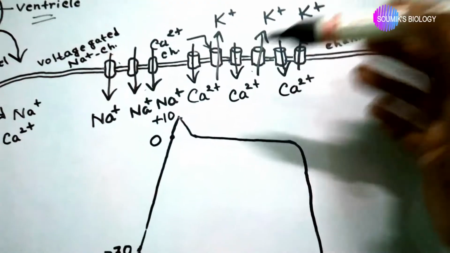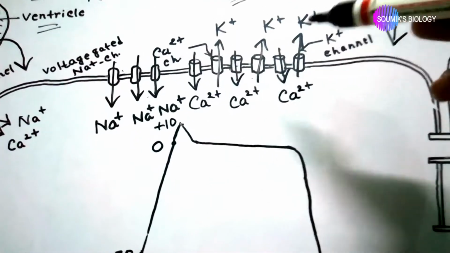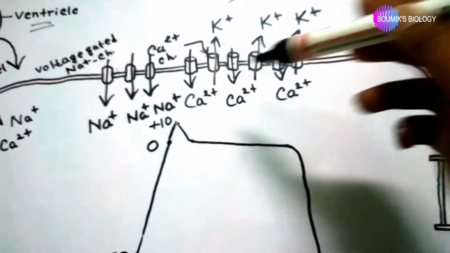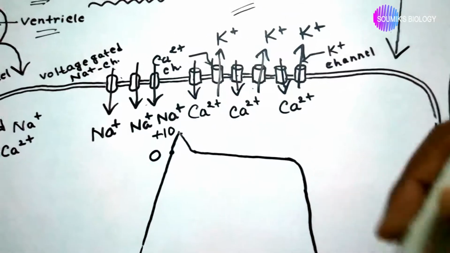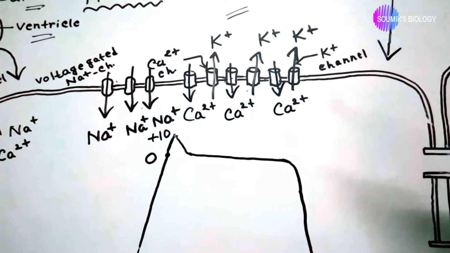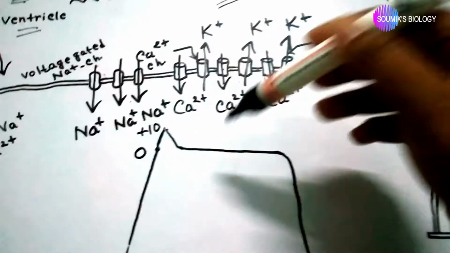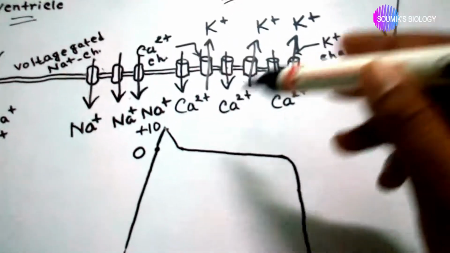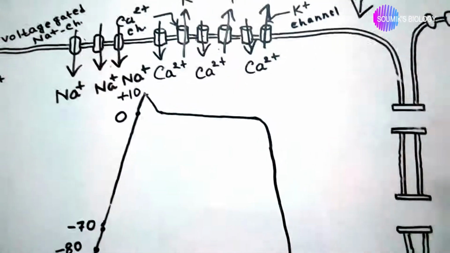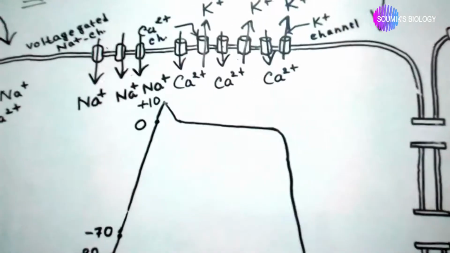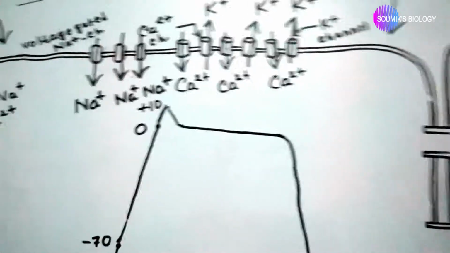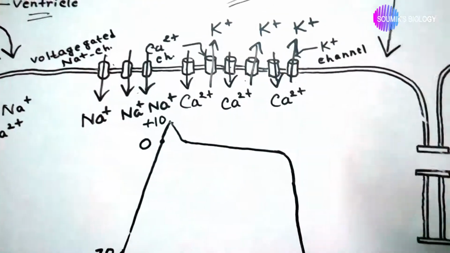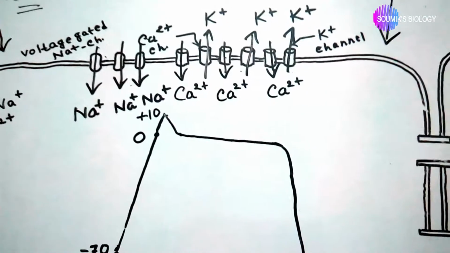Okay, the calcium ion channels stopped working, so calcium ions cannot be transported into the cell, but the potassium ion channels are still working, and they transport the potassium ions outside the cell. So the intracellular cytosol becomes negatively charged again, because the positive charge moves outside the cell.